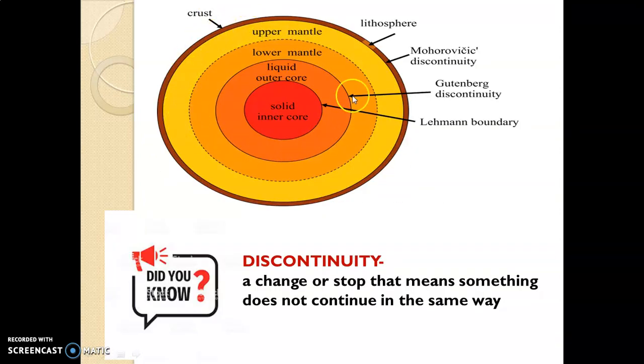Now see this diagram. Here I have depicted all the different layers of the earth. This is called crust, the outermost, thin layer. Mantle is the second layer, the thickest layer of the earth. Mantle is divided in two parts, upper mantle and lower mantle. And next, innermost is core. Core is divided into two parts, that is outer core and inner core.